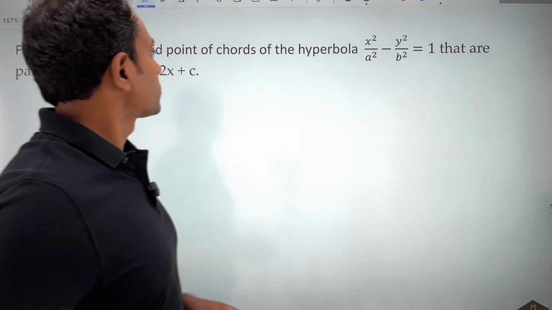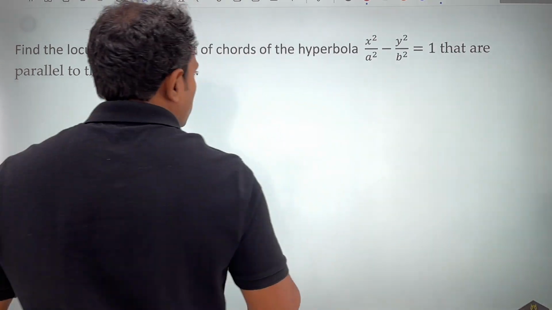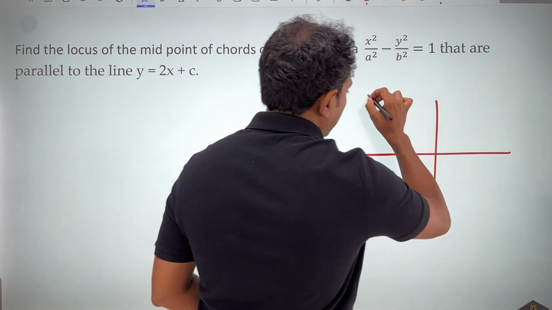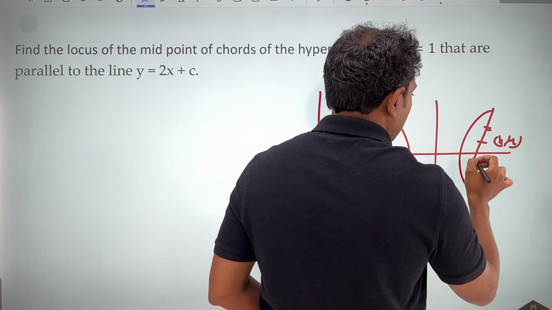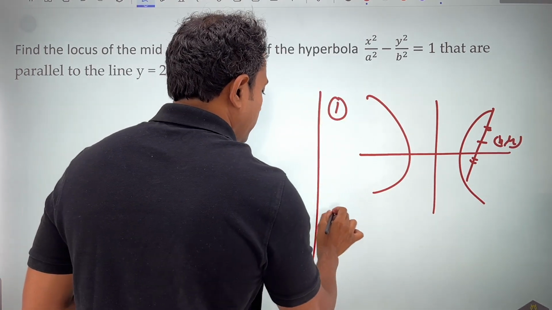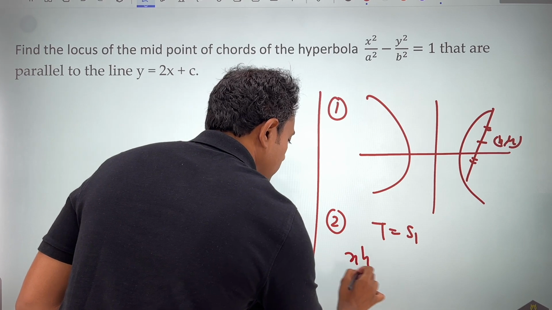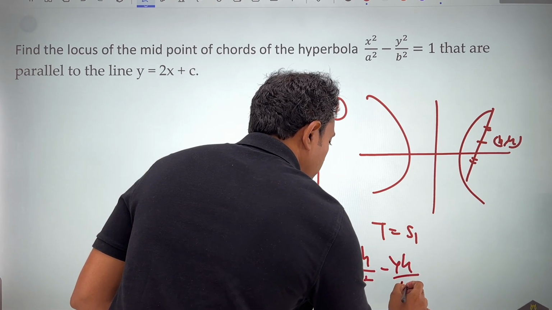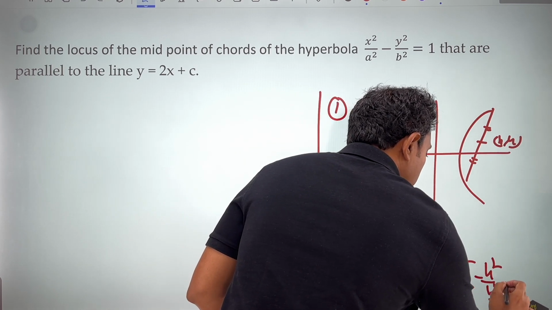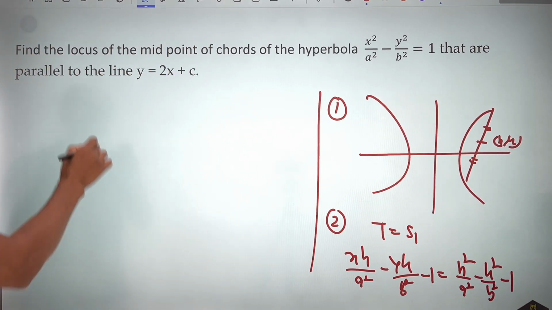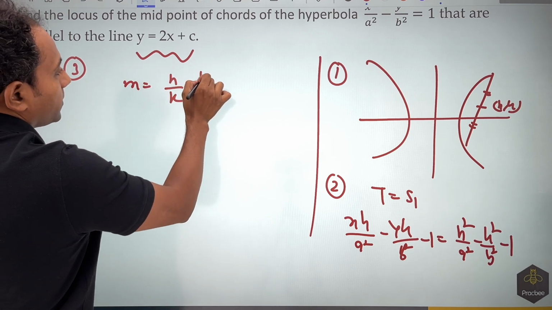Now this question says to find the locus of the midpoint of the chords that are parallel to the line y is equal to 2x plus c. In this question, they are asking about a set of chords parallel to this line, and the set of chords that bisects is the first step. If I want to write that equation, that will become T equals S1. In this case, it will look like x h by a square minus y k by b square minus 1 is equal to h square by a square minus k square by b square minus 1. Once we have got this, in the next part, the slope will become nothing but h by k into b square by a square.